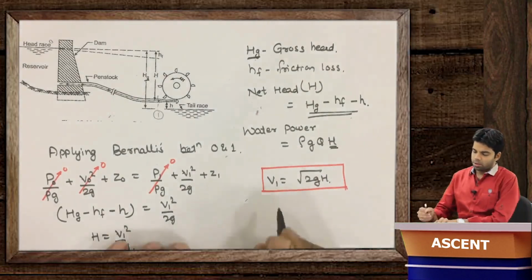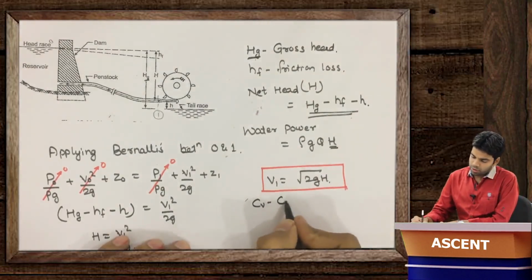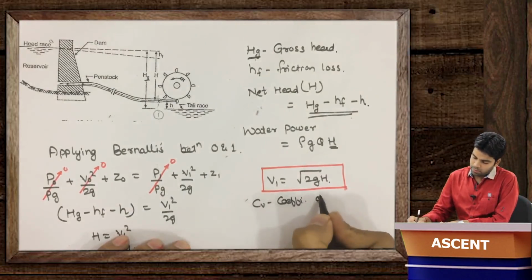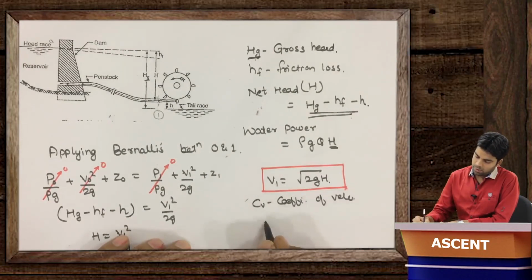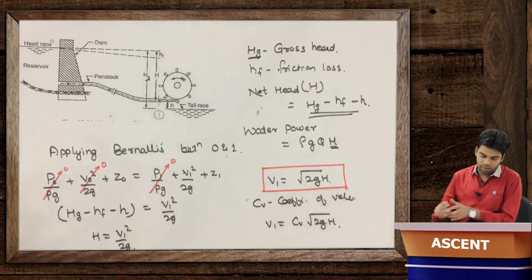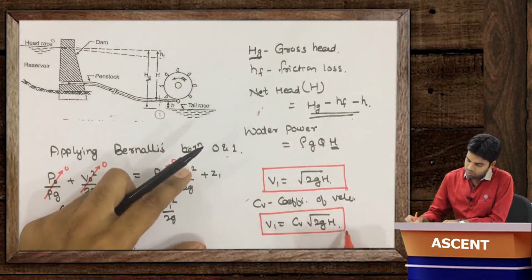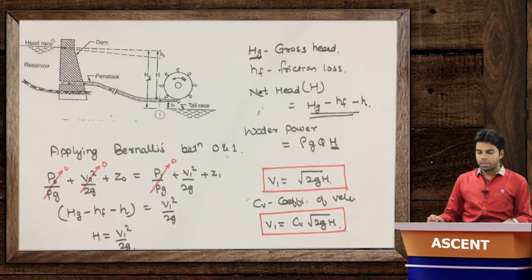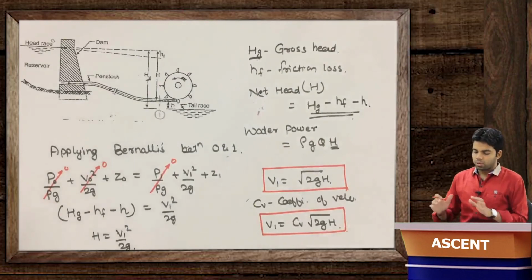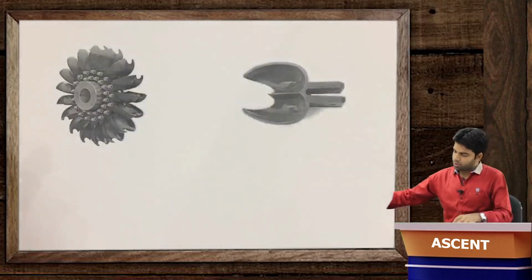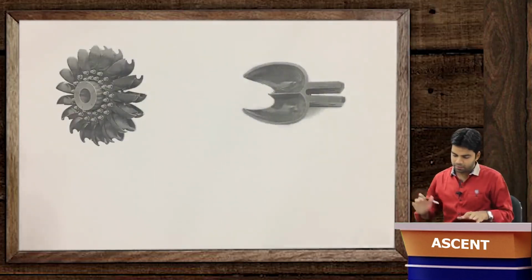Now suppose Cv is the coefficient of velocity here, then V1 will be equal to Cv times the square root of 2gh, where Cv is the coefficient of velocity. Getting this now? Now coming to the blades. This is how the blades of Pelton wheel turbines are.